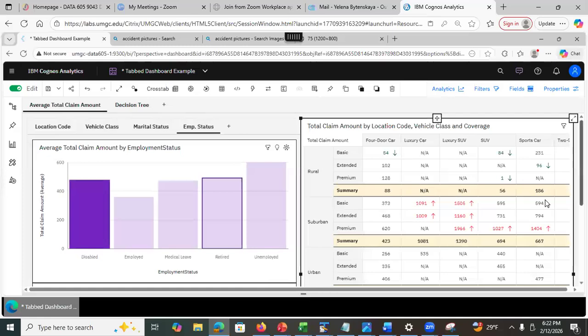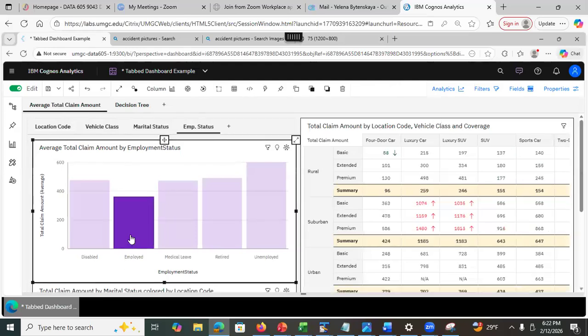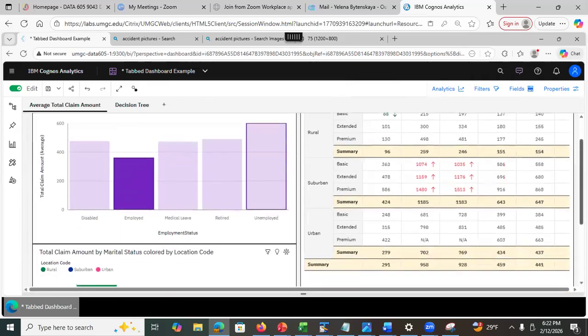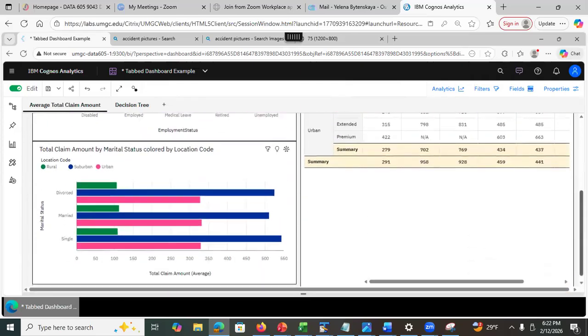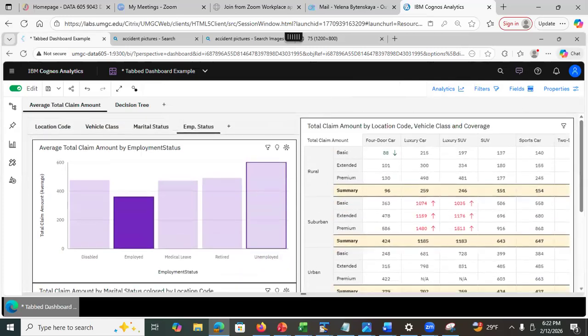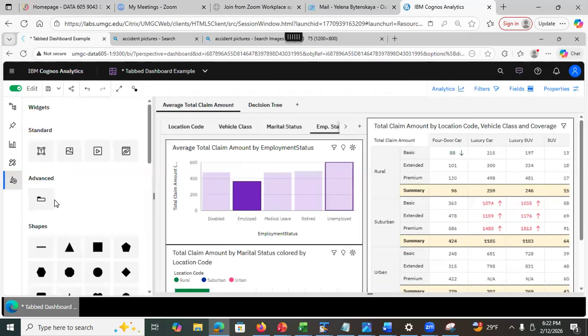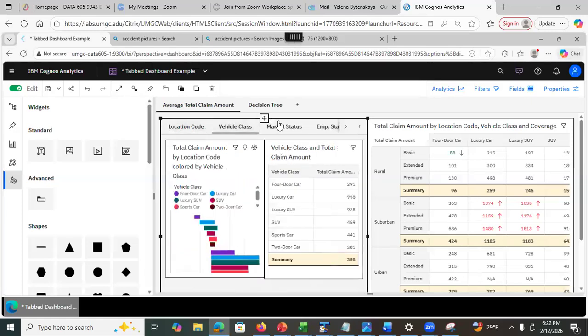So I can look at it. I still have this visualization next to me, and I can further drill down. See, I selected just employed, and it's going to be adjusted only for employed. Those 2 visualizations got adjusted because they are on the same tab of the outer dashboard. And again, to create this in the dashboard, I use this widget. You just drag and drop, right? And then you similarly add those tabs.